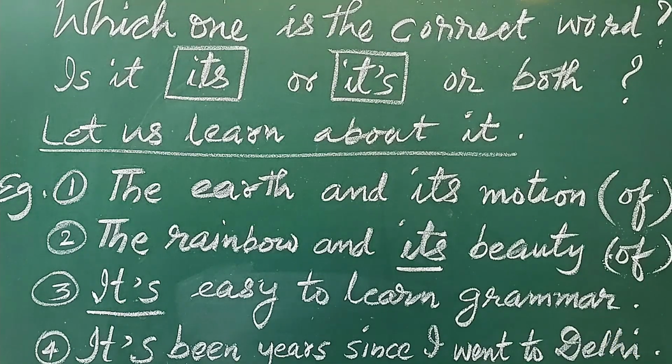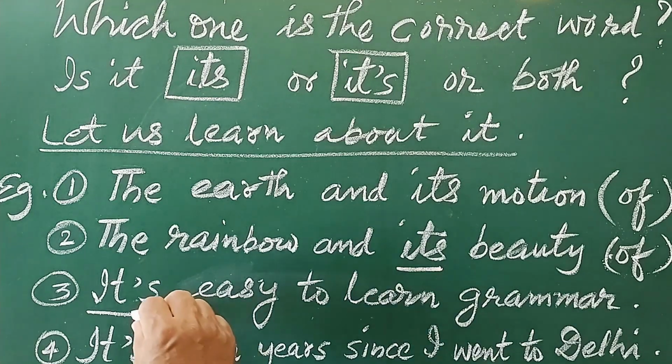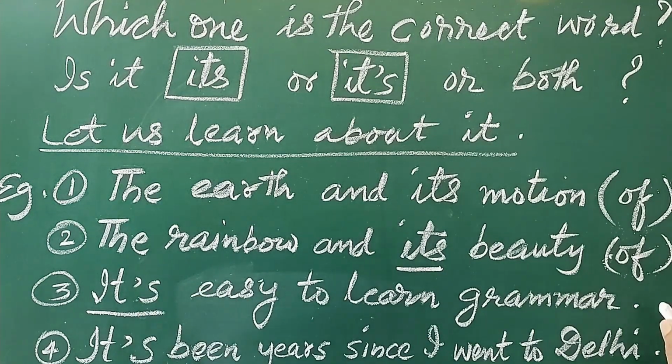Now I am going to read it again in a different way. It is easy to learn grammar. So what is the difference between "it's" and "it is"?